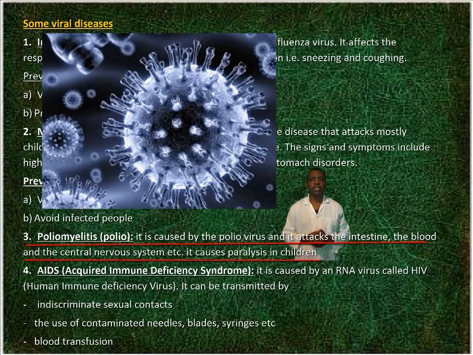3. Poliomyelitis. It is caused by the poliovirus and it attacks the intestine, the blood, and the central nervous system. It causes paralysis in children.